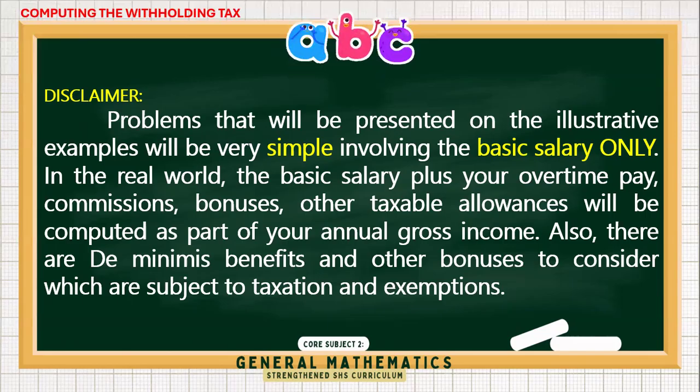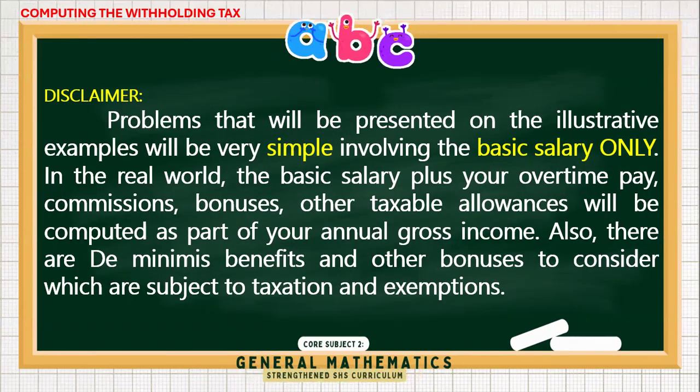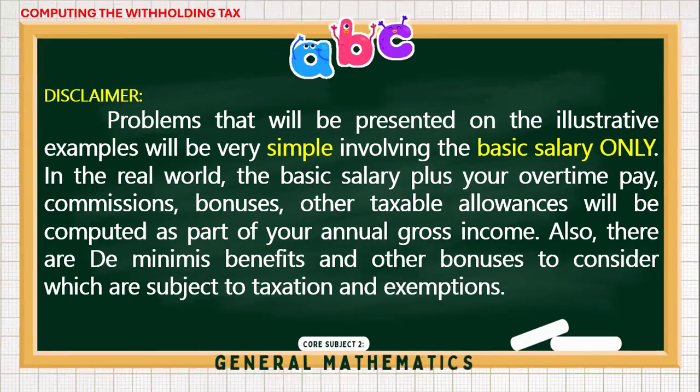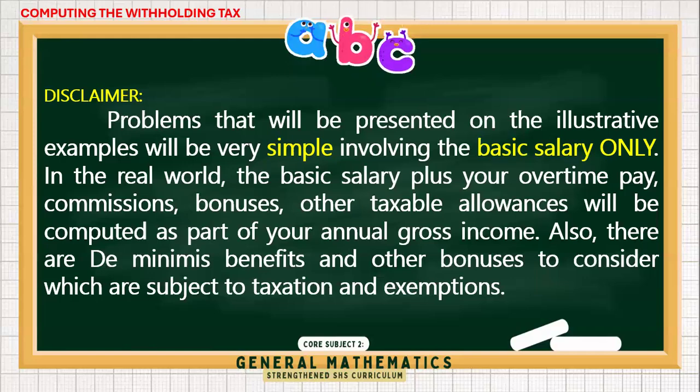If they go beyond this limit, the excess will be taxable too. Lastly, don't forget about your 13-month pay and other bonuses. Up to 90,000 is exempted from tax, but anything above that gets added to your taxable income.